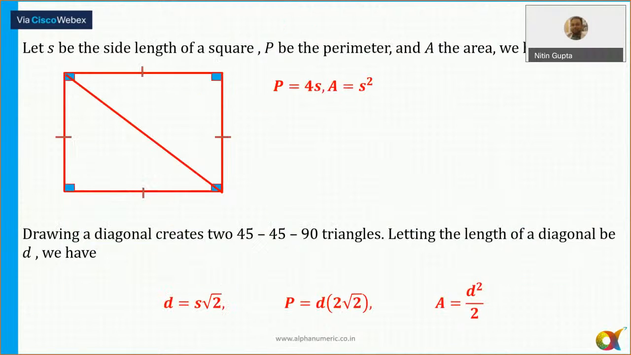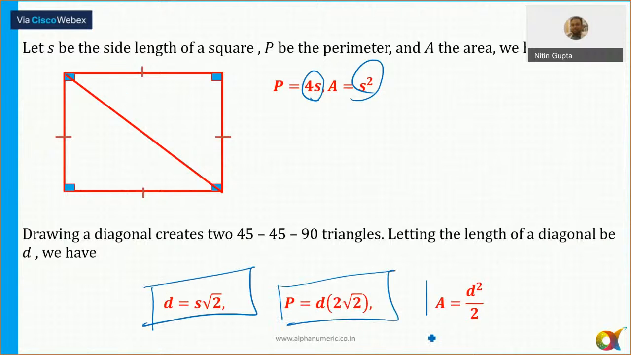Now, a square, nothing too much to tell you. You all know that already. Perimeter is 4S, side is equal to S, area is S square. Diagonal is equal to S root 2. Perimeter can be written in this form also. Area is equal to D square by 2. There is nothing to tell in a square.